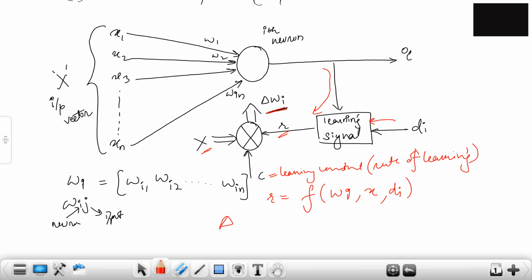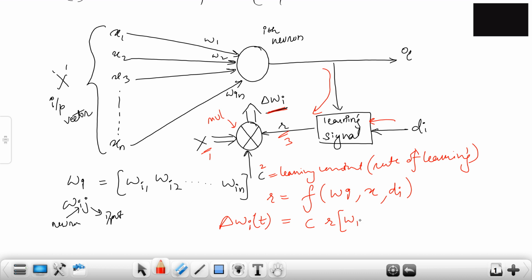Now what does Wi depend on? The weight change, Wi at that particular instant t. So this will be C, because it's a multiplication of three things: X, C and your R. So C, R, X.